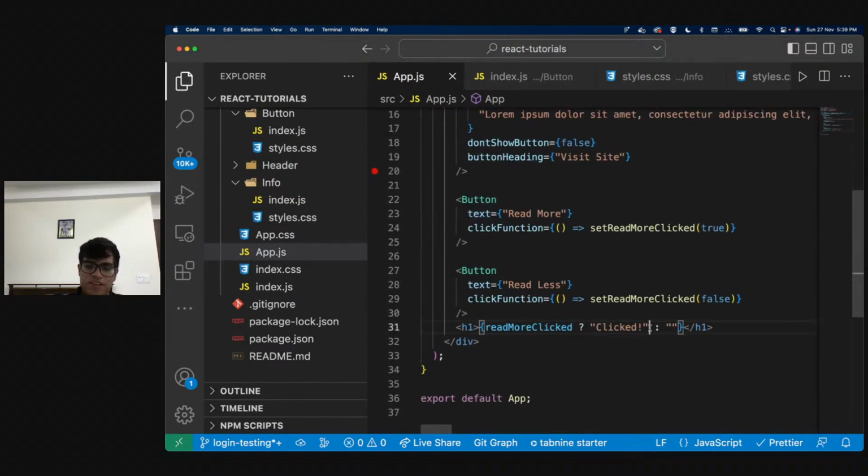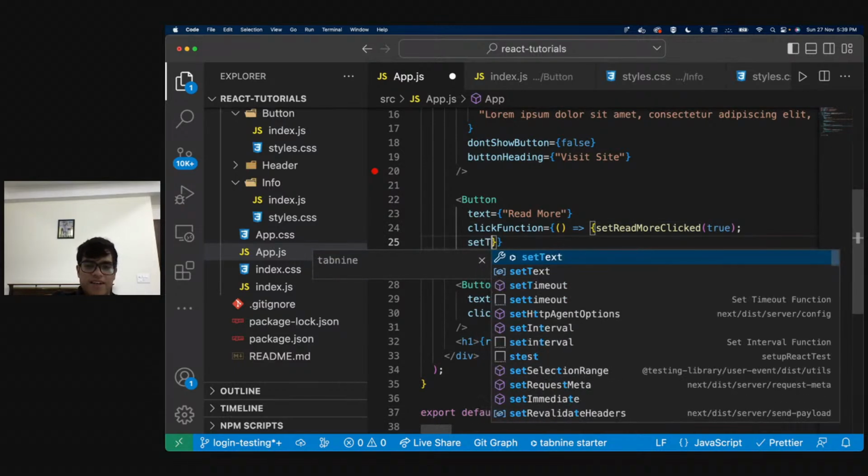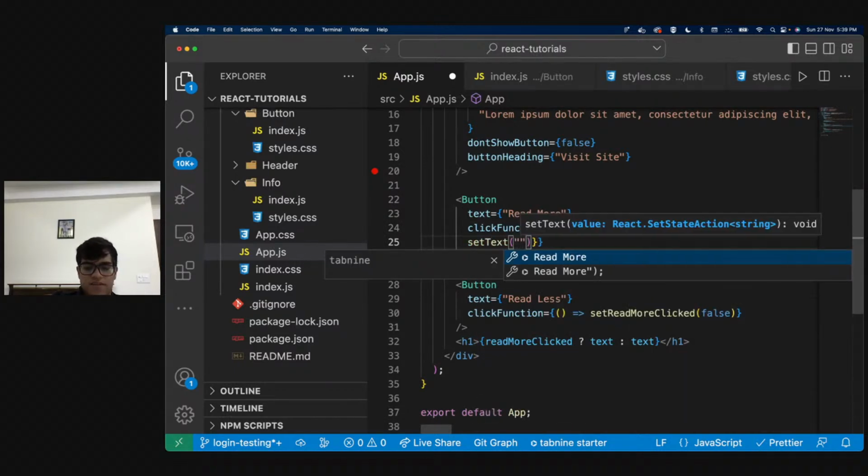I'm going to return text. Either way, I'm going to return text. Now I'll write this read more function, and in this function I'm going to say set text as read more was clicked.